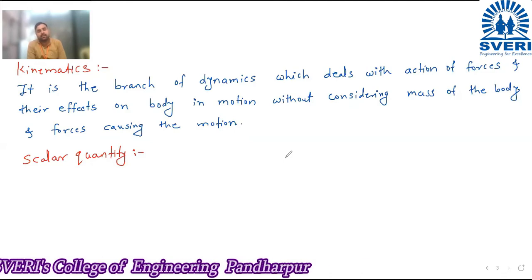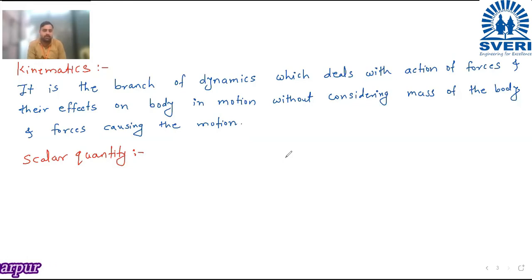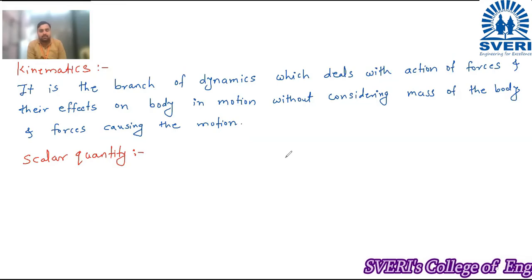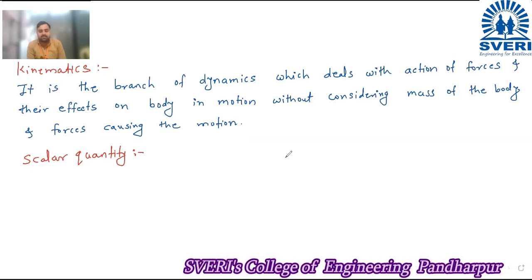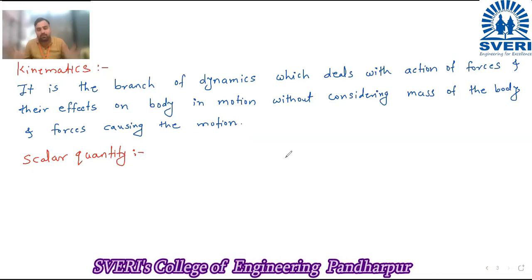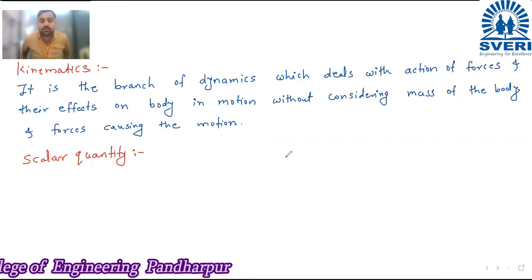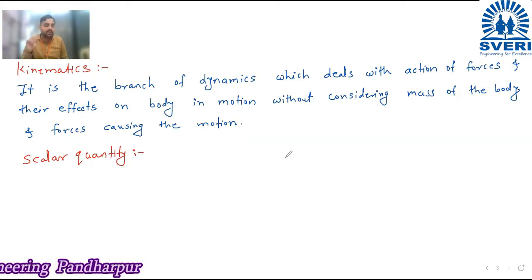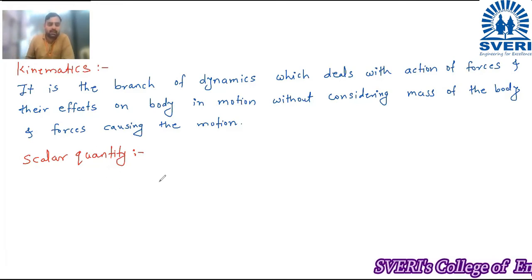Mass, correct. Then volume. Volume is also right. Then speed, temperature, distance. Okay, correct. So all of you, good. Velocity? No, velocity is a vector quantity. For velocity, direction is required. Okay. So now, scalar quantity.